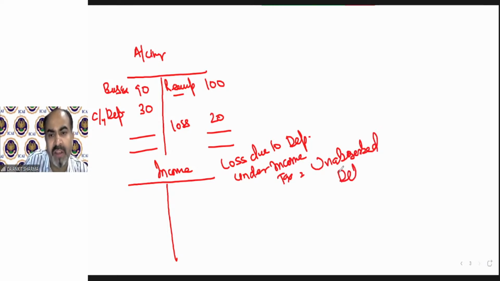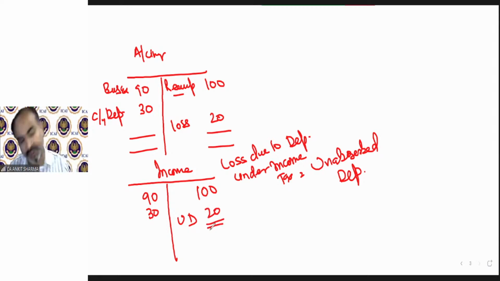We do not call it a loss; we call it unabsorbed depreciation. The same example under income tax, I'll call it unabsorbed depreciation 20, not loss. Understand? So if loss is due to depreciation, that is called UD, unabsorbed depreciation.